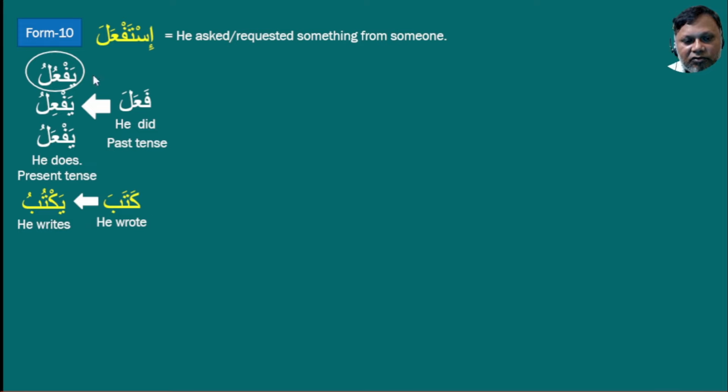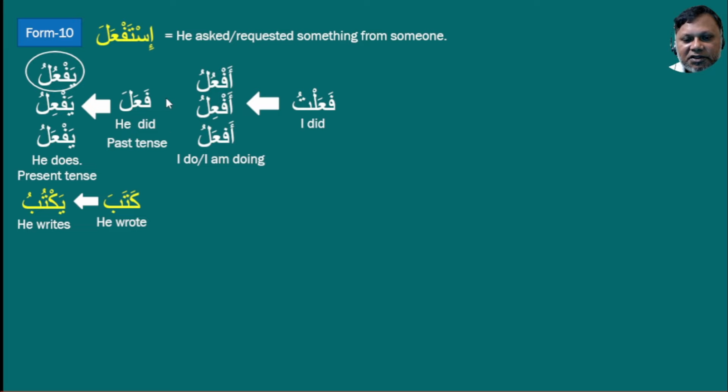Now, if we want to do the same thing for I, this was for he, then what will it be for I? For I in the past tense, we have to add tu after this fa'ala. Then we will get fa'altu, meaning I did. Then what will be the present tense? Any one of these three, either af'alu or af'ilu or af'ulu.